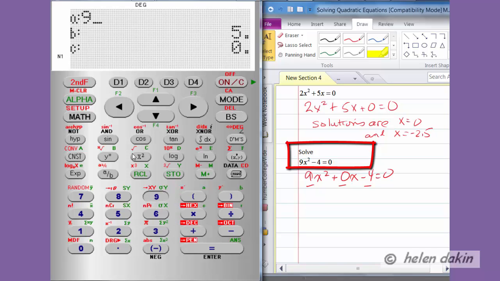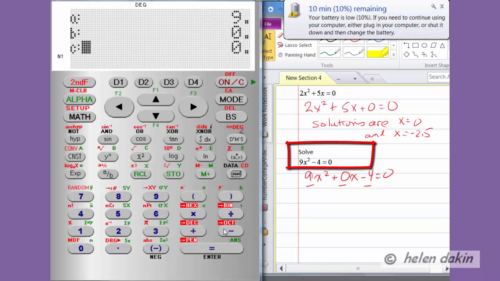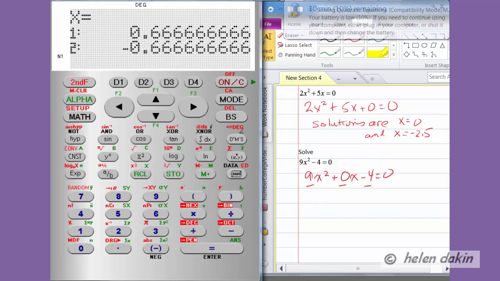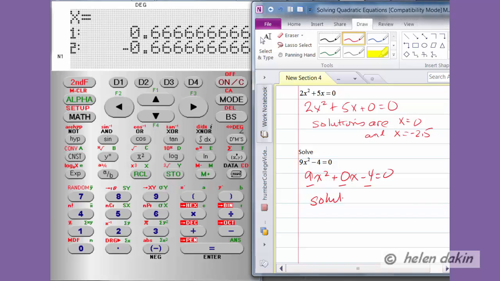A is now equal to 9, so I'll key in 9 for a. That's the squared term. There is no x term, so I'll press 0 and enter for the x term. And c has a value of negative 4, so I'll key in negative 4 and enter. And now we have our two solutions, and our solutions are x is equal to 0.66 repeating, which happens to be 2/3, and x is equal to negative 0.66 repeating, which is negative 2/3. So let's use the fraction form, 2/3, and the other one is negative 2/3. So those are our two roots.